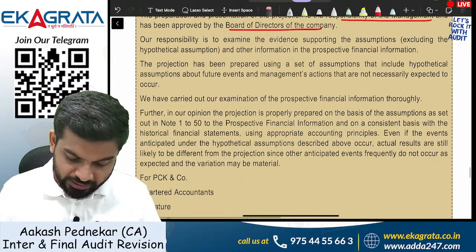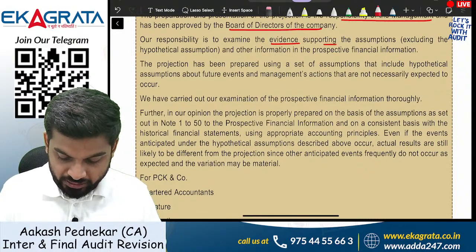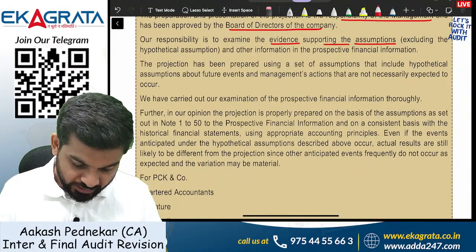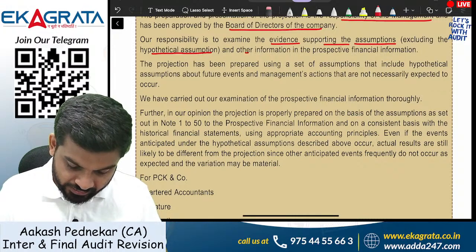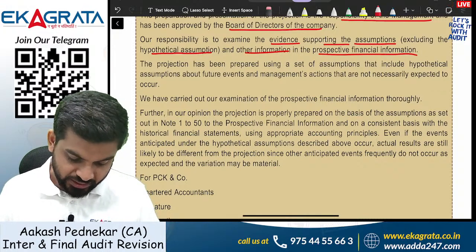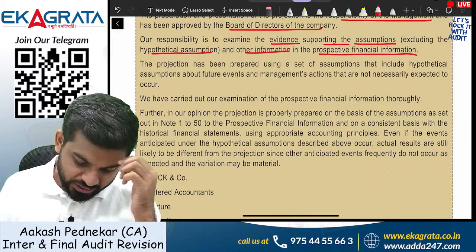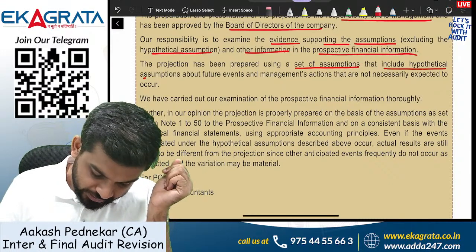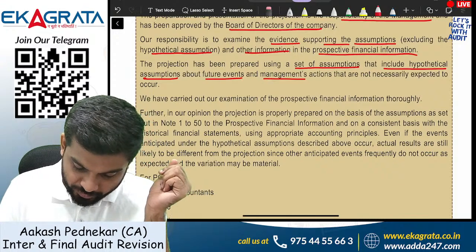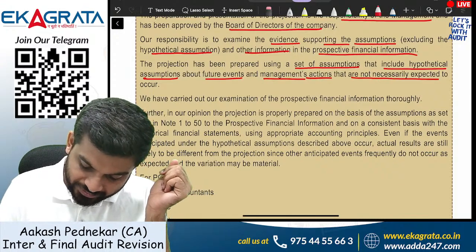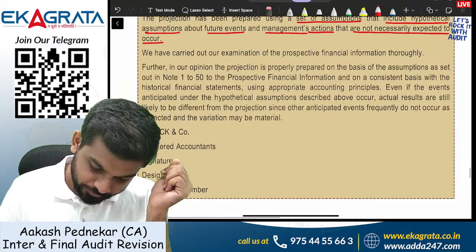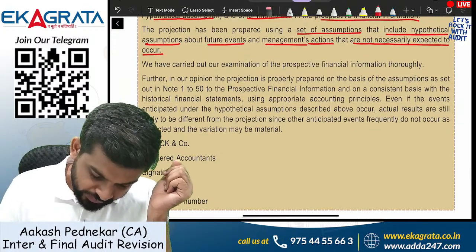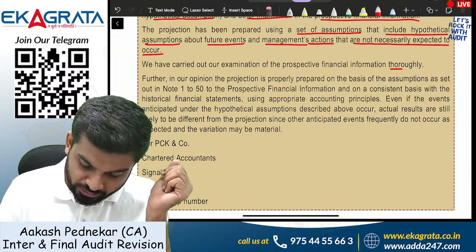Our responsibility is to examine the evidence supporting the assumptions, excluding the hypothetical assumptions, and other information in the prospective financial information. The projection has been prepared using a set of assumptions that include hypothetical assumptions about future events and management's actions that are not necessarily expected to occur. We have carried out our examination of the information thoroughly.